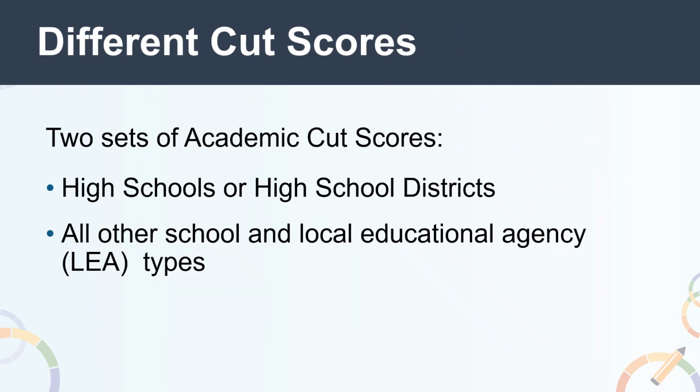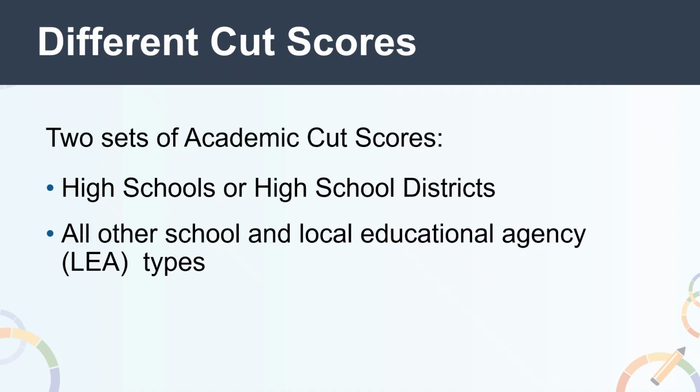Each category for status and change is established through setting cut scores. The academic indicators have 2 different sets of cut scores for each subject. One applies to high school and high school districts, while the other applies to all other school and LEA types. This includes elementary, middle, transitional kindergarten through grade 12, and any others not labeled as high school.